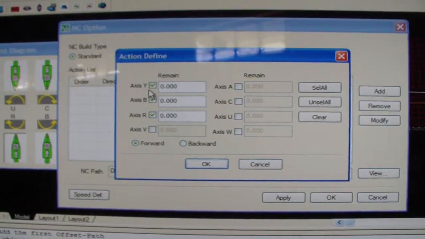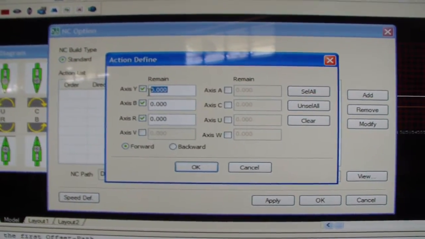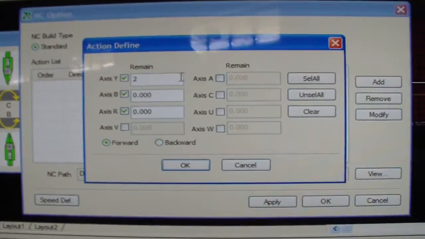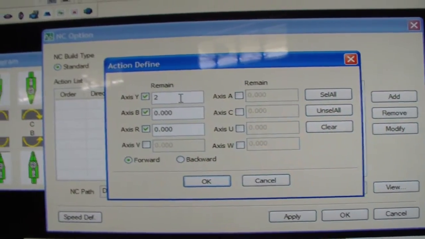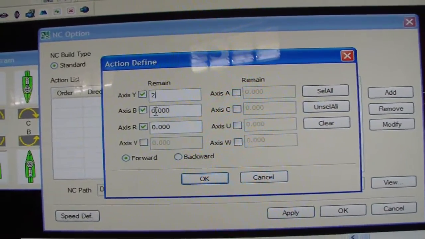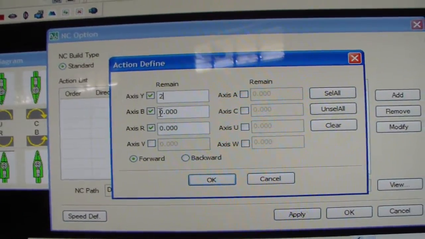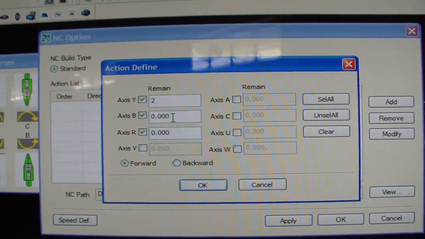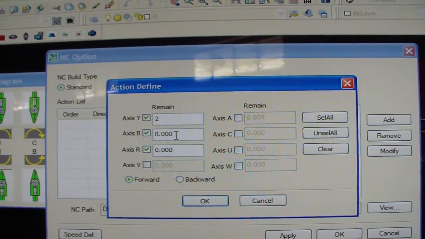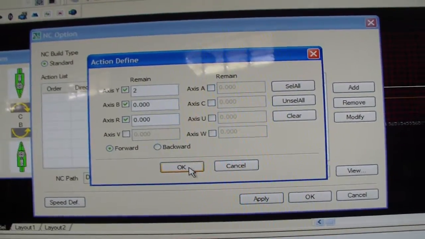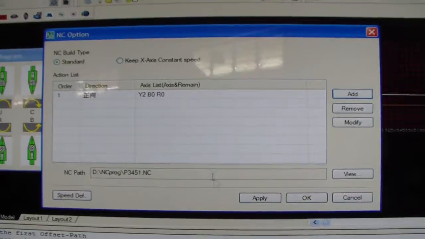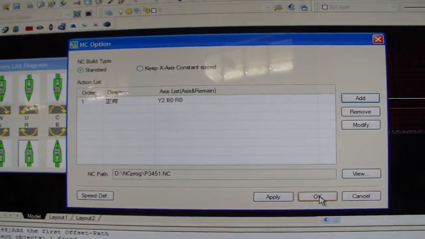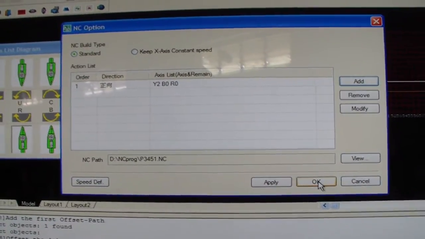for the first cutter, the Y cutter, I want to leave, for example, 2 millimeter tolerance. I leave 2 millimeter of wood, and the B cutter does the rest of the milling to get the finish milling. Now it's okay. Press this button. Here it shows Y2. Press OK to generate the G code program, the NC program.